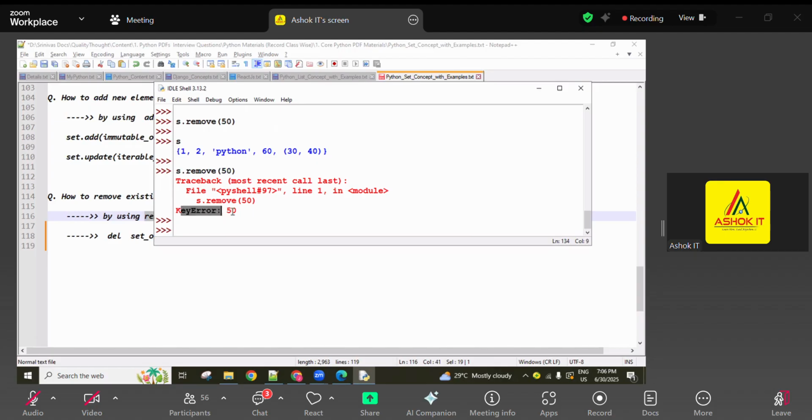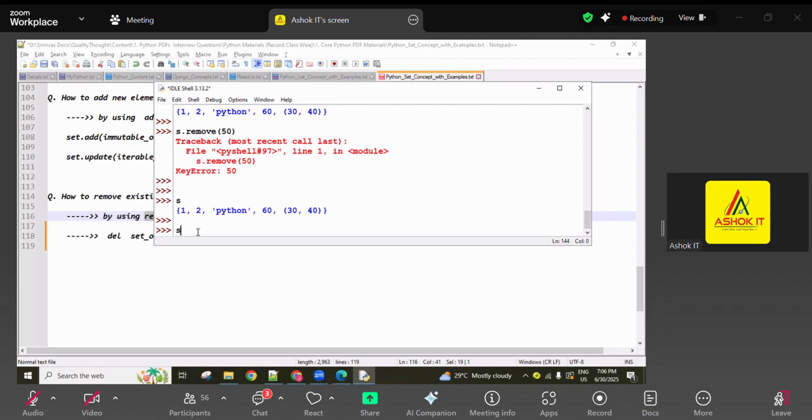Don't consider these as values, guys. These are keys. The given input is considered as a key by the set, so a KeyError is returned. Don't select ValueError. Sometimes four error names are given: one is KeyError, one is ValueError, one is NameError, like that. So select KeyError. If available, it removes; if not available, KeyError is returned. That is the remove method behavior.